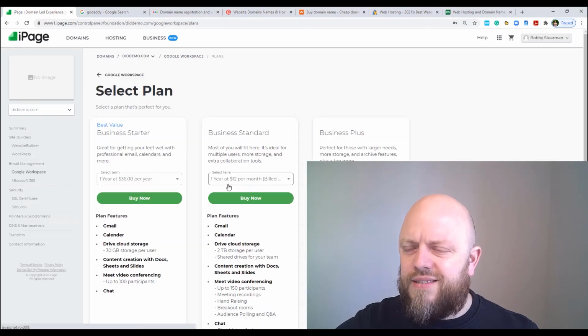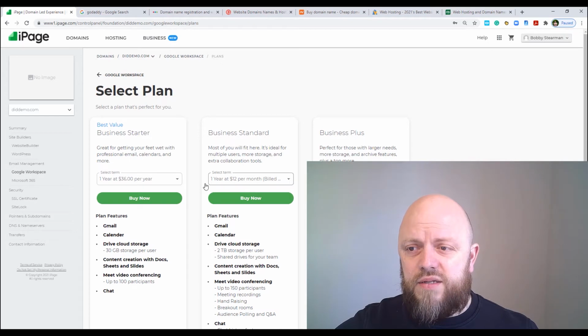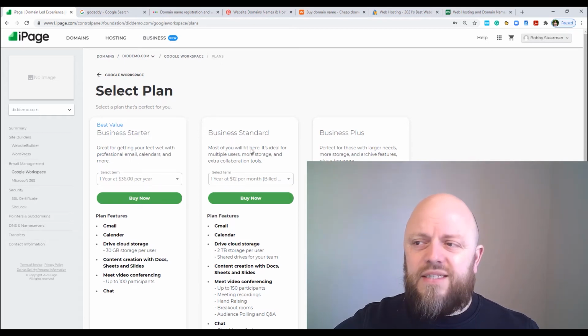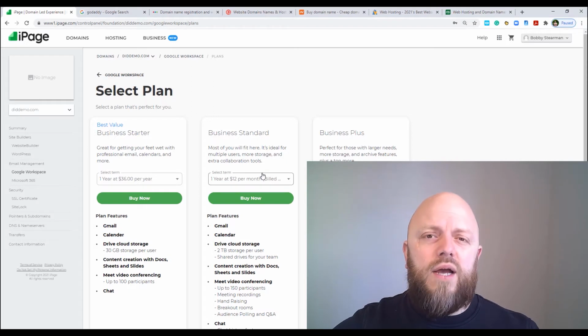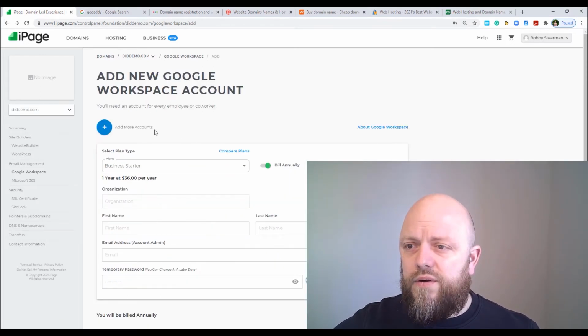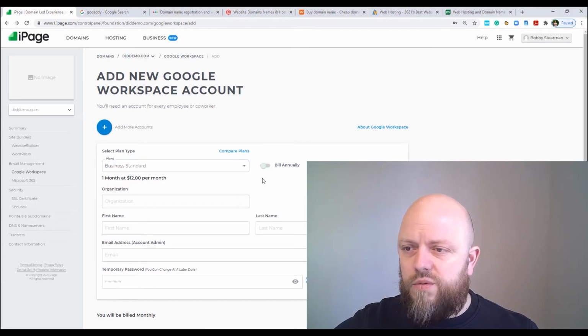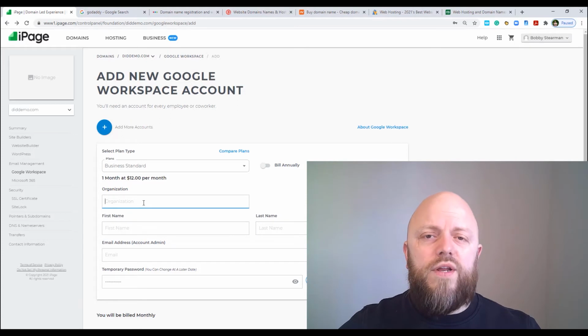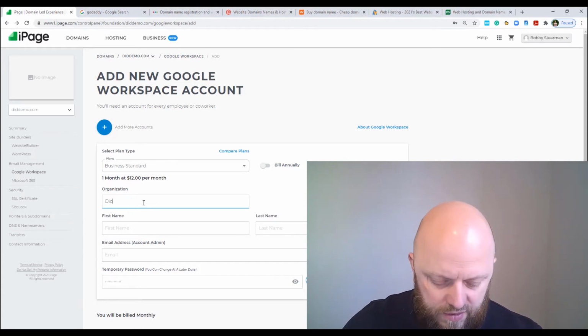Compare plans: we've got Business Starter, Business Standard and Business Plus. You can see that Business Standard is good for most businesses, it says here. It gives you an option of paying monthly or annually. We will go with Business Standard and monthly. I've already got my card and an account set up with iPage, so I won't have to do that.